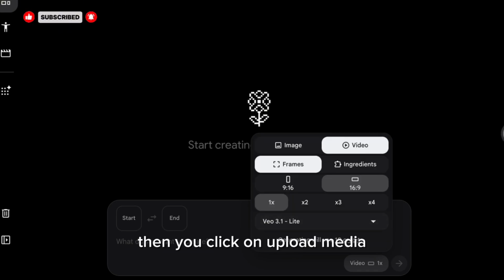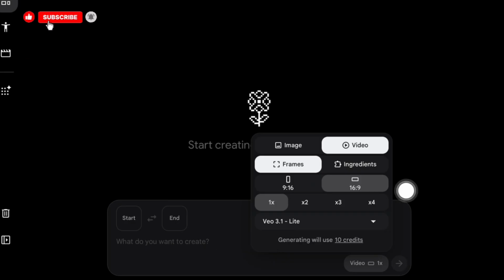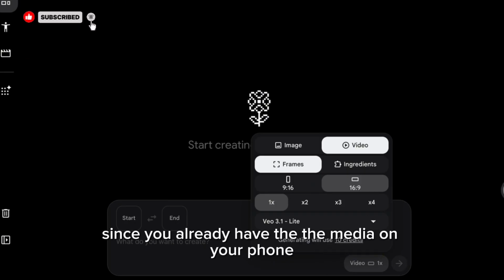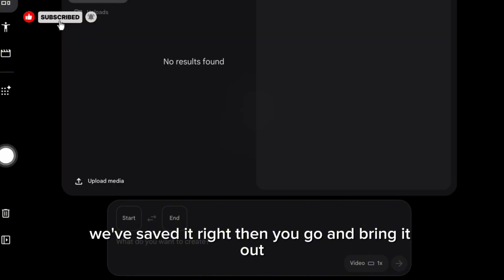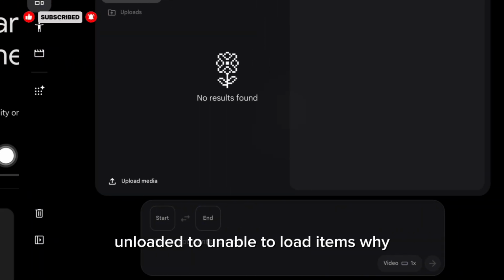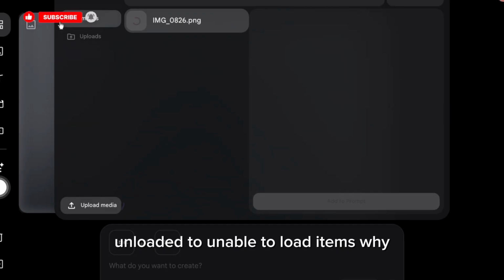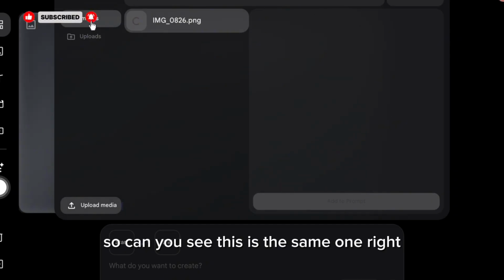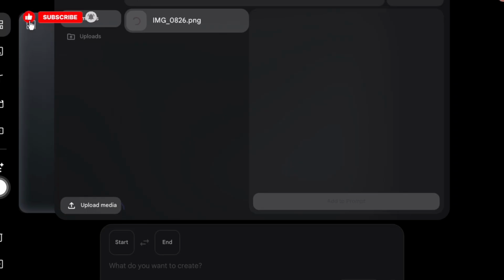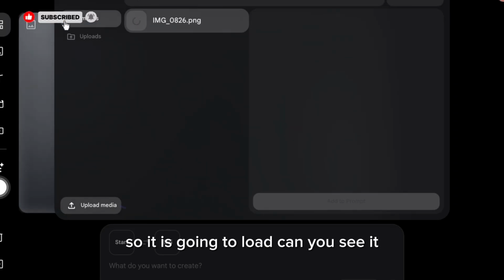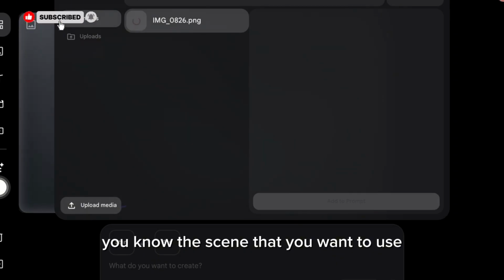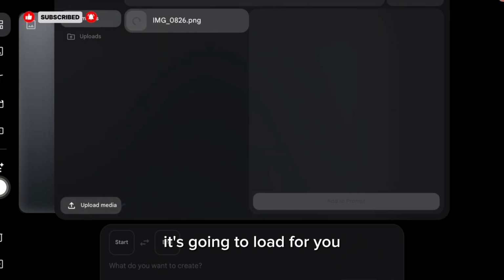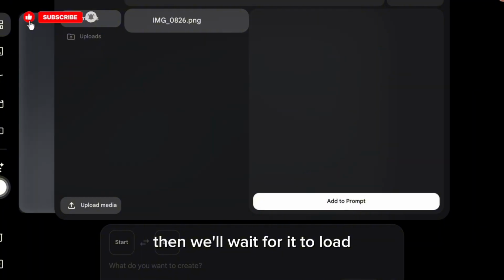Then you click on upload media. Since you already have the media on your phone, we've saved it, right? Then you go and bring it out. Unable to load the airtimes. Why? So can you see this is the same one, right? So it is going to load. Can you see it? It is going to load. When you tap on the scene that you want to use, it's going to load for you. Then we'll wait for it to load.